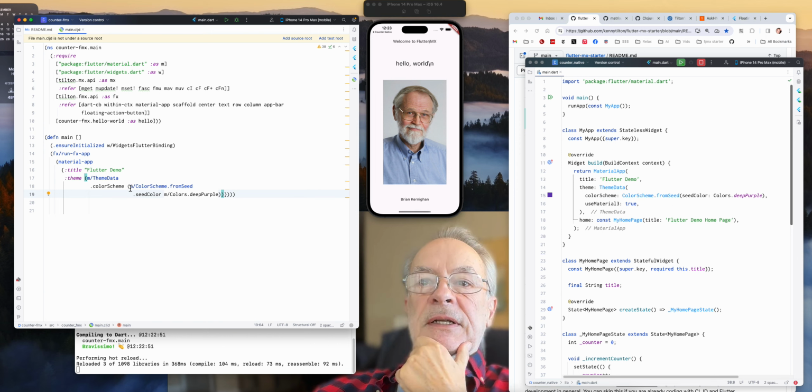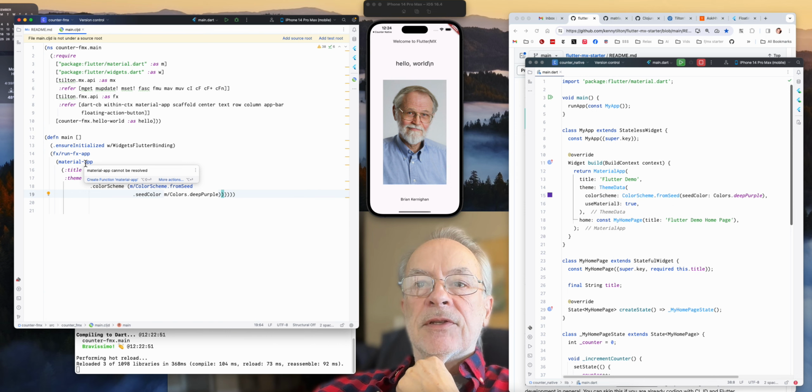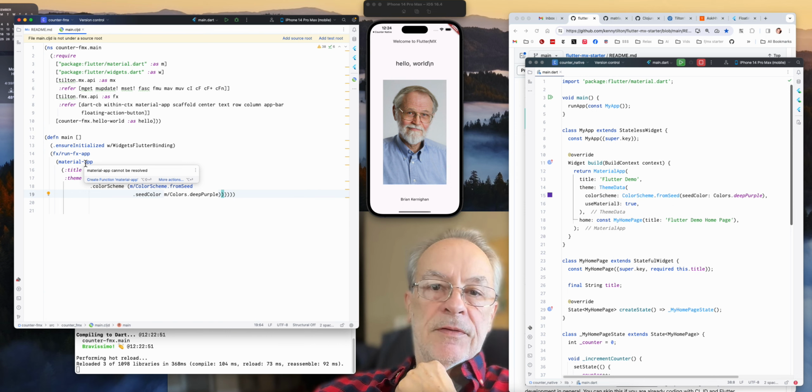So here I've got Material app. You say, hey, Ken, that's a hyphen, that's not camel case. Right. This is a Flutter MX wrapper, a proxy for a Material app. It knows how to make a Material app.